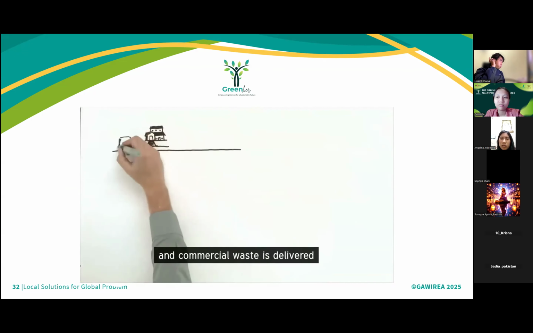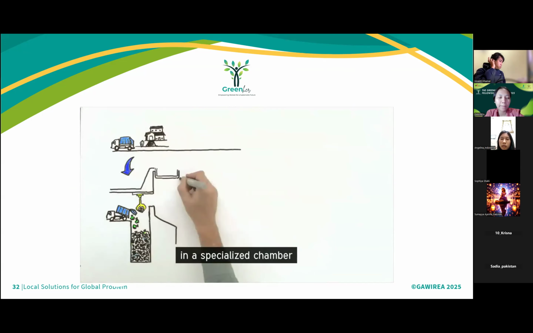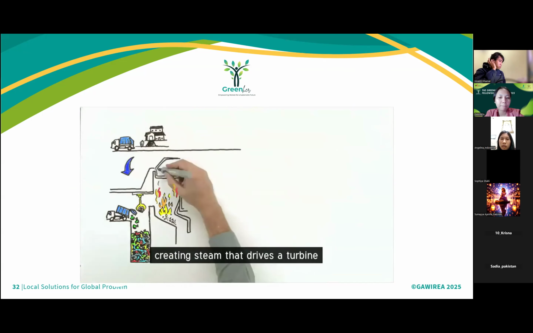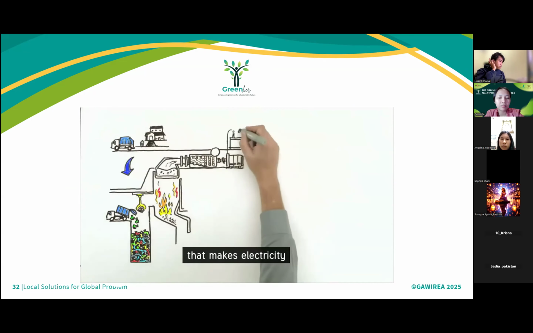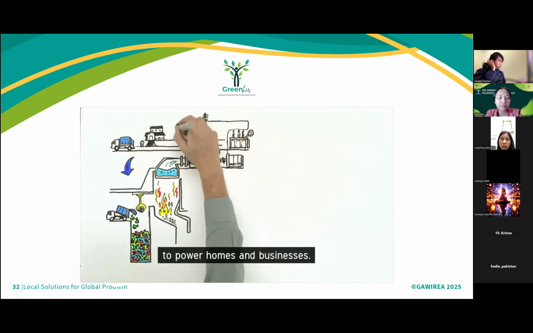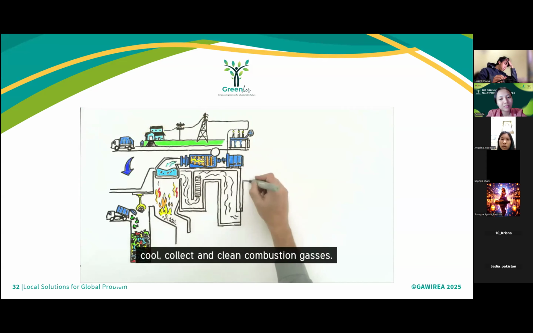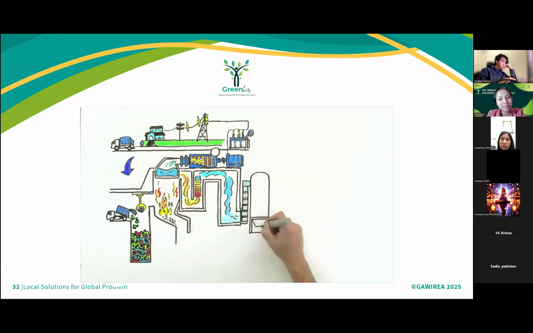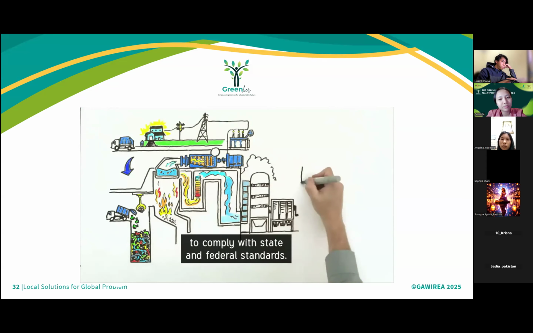Non-hazardous residential and commercial waste is delivered to a facility where it is combusted in a specialized chamber, creating steam that drives a turbine that makes electricity to power homes and businesses. State-of-the-art emissions control systems cool, collect, and clean combustion gases. All this is continuously monitored to comply with state and federal standards.